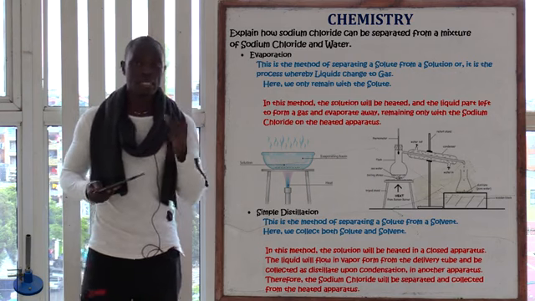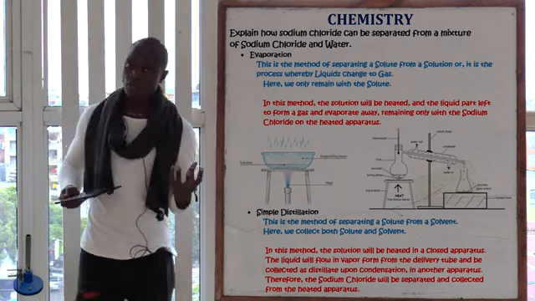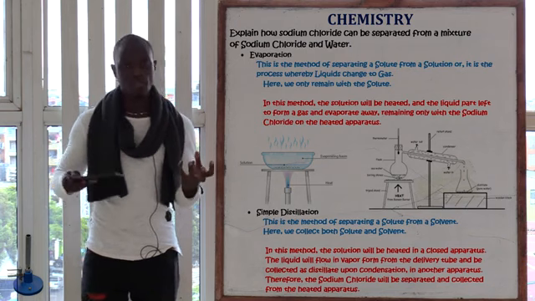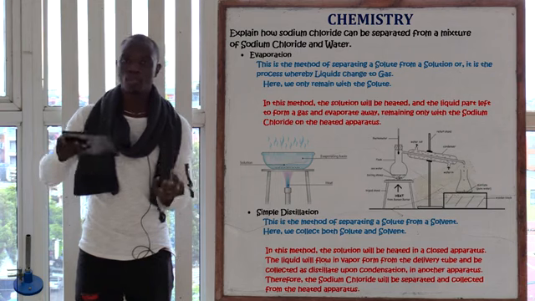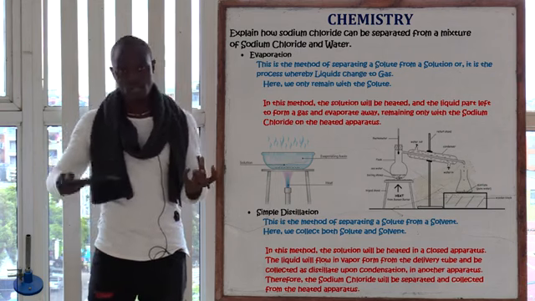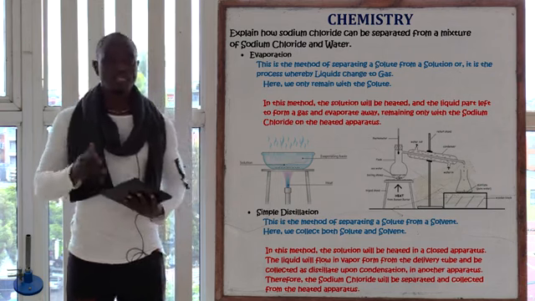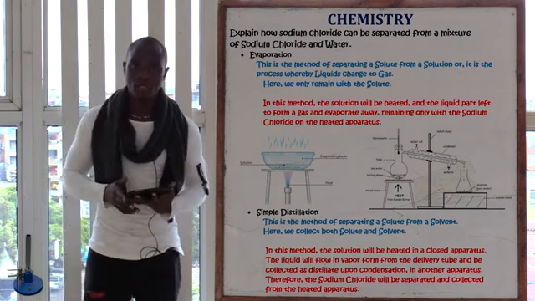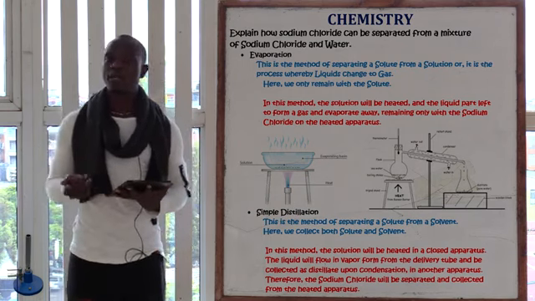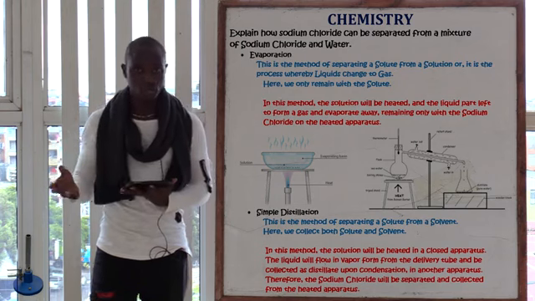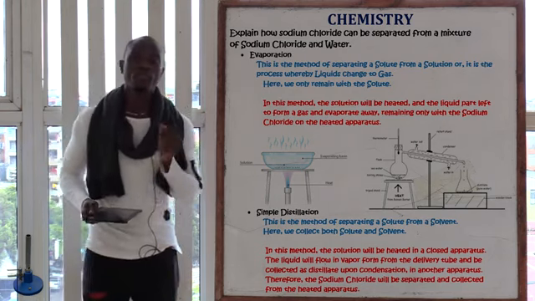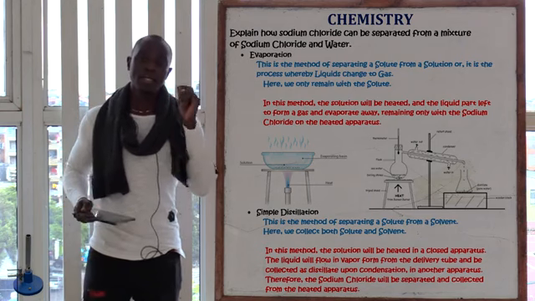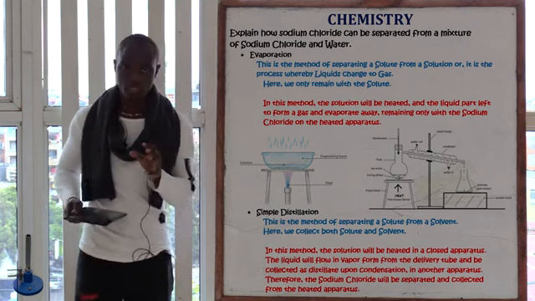It's because in simple distillation, this side will remain with solute, this side will remain with solvent. So since in simple distillation we remain with both of them, this side solute, this side solvent, that satisfies simple distillation. While in evaporation, we separate the solute from the solution. So why is it solute from the solution? It's because in evaporation, we only remain with the solute.